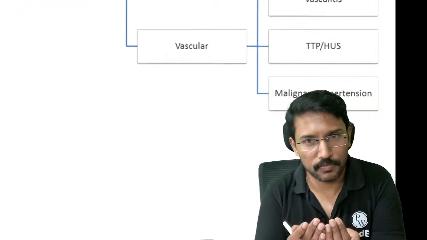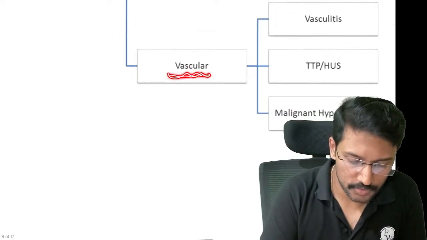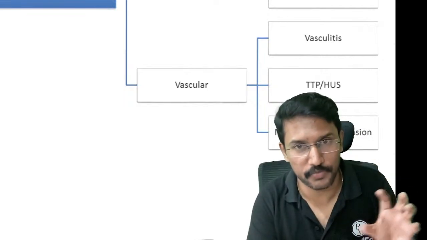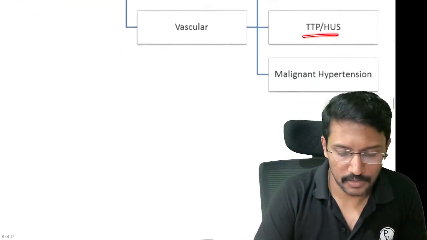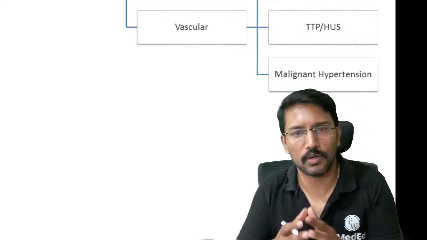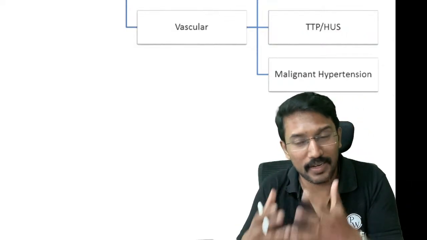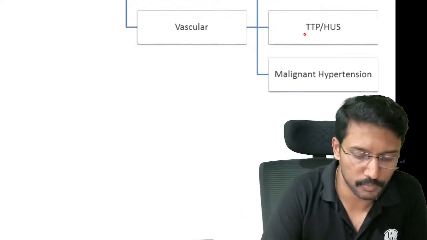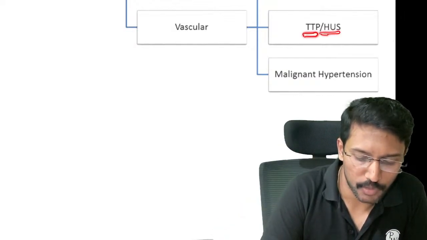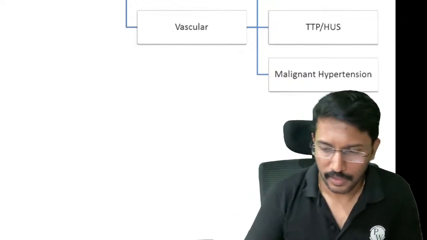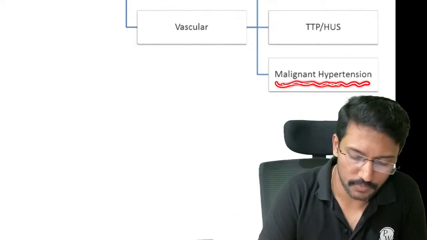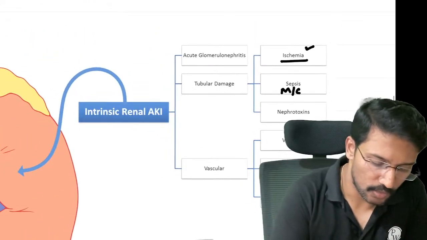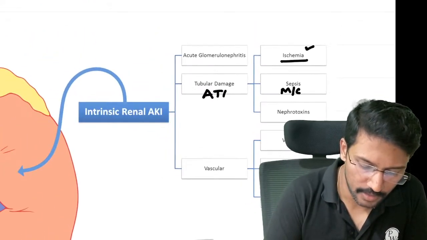Then vascular, right? Tubules receive the blood supply, and if there is a vascular pathology like vasculitis, we can develop tubular damage. We have a long list of conditions where we discuss vasculitis in rheumatology. Then I think yesterday or some other day we spoke about conditions where platelets are reduced because of increased consumption and destruction. Examples are thrombotic thrombocytopenic purpura or hemolytic uremic syndrome. And malignant hypertension is one more condition where we can have tubular damage. So when tubular damage happens acutely, we also call it acute tubular necrosis.